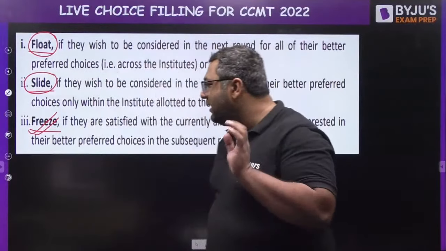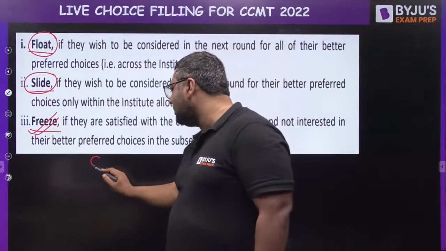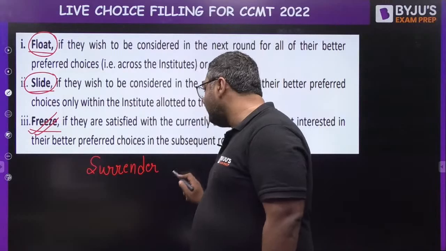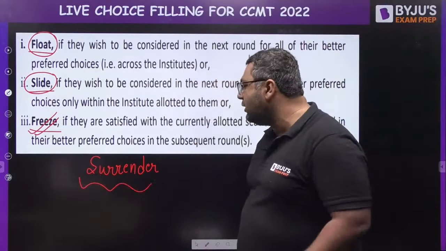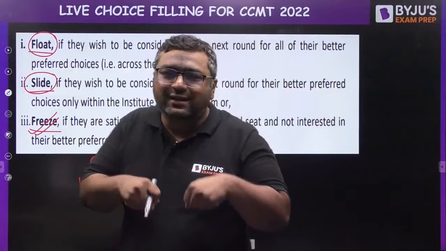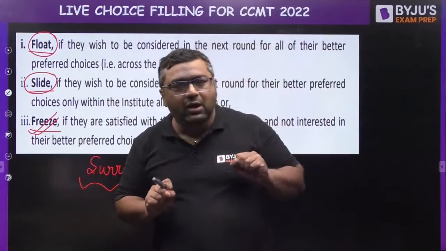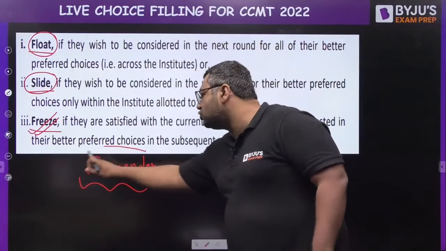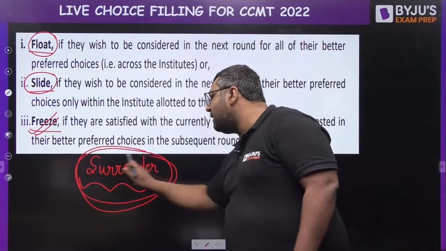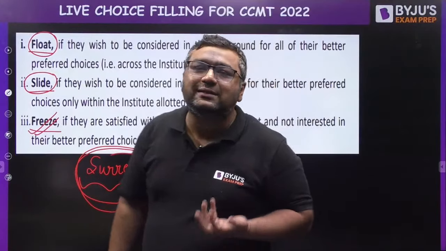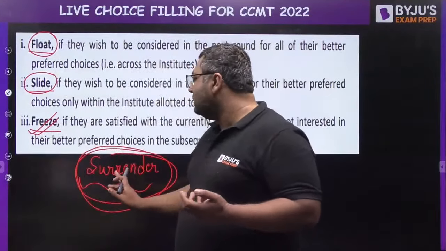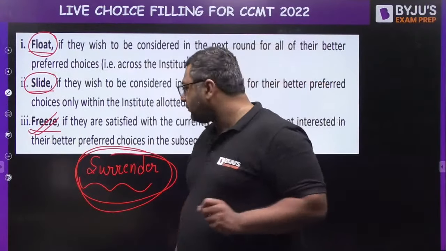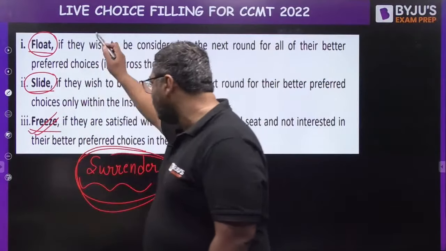Okay, there will be another option after the first round of counseling, that is after the allotment of the first round, that is surrender. When you go for this surrender, it means you are surrendering the seat which you got, meaning that seat you don't want, but you want to go for the second round of counseling. So this option will also be there. But if you go for this option, my dear, and you do not get anything in the second or third round, then there will be no claim of yours on the seat you got after the first counseling. That is the problem. Okay, so mind it. So these are the 4 options going to be.